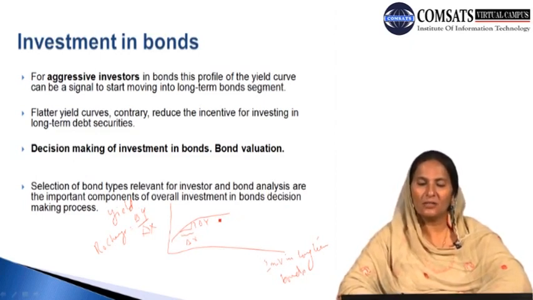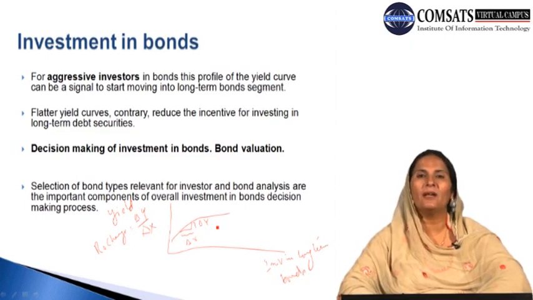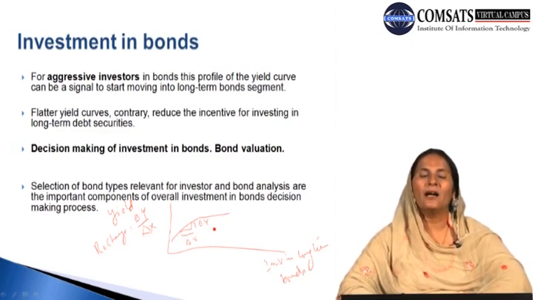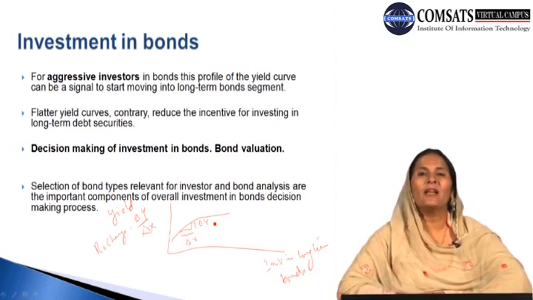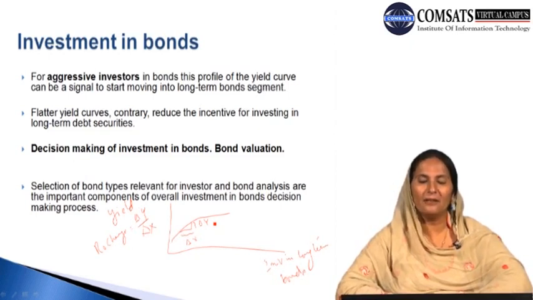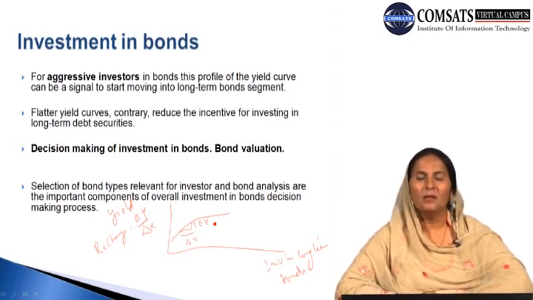So it shows that we have to invest a lot in order to bring a small change, or in order to have a small increase in our yield. Therefore we can say that the investors have less incentive, and due to having less incentive, the investors may be reluctant to invest in the long-term bonds for the bonds having flatter yield.